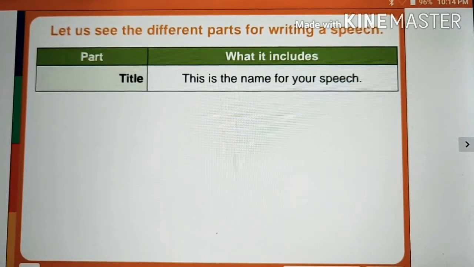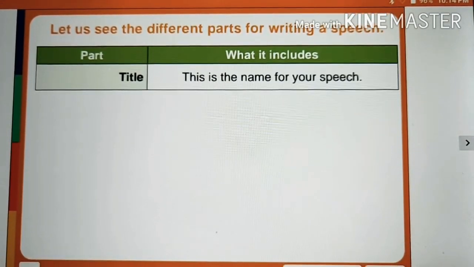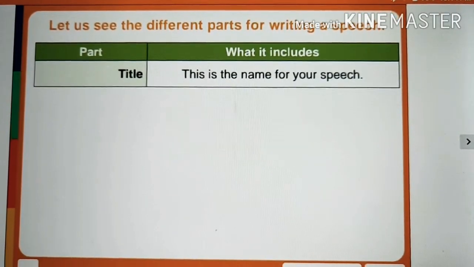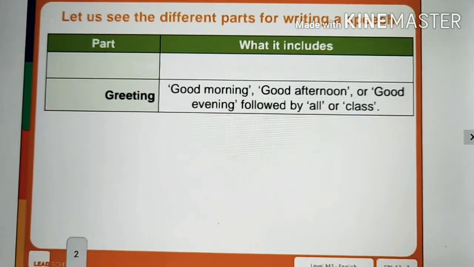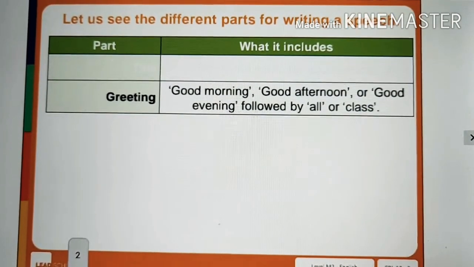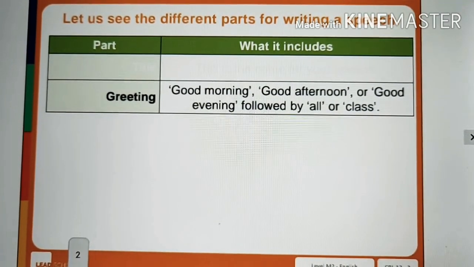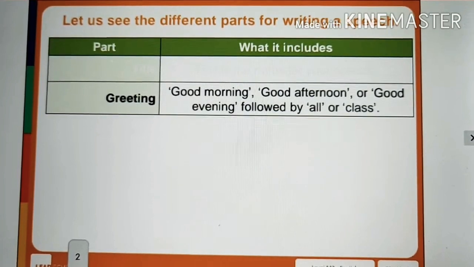First thing is title. What is title? This is the name for your speech. Next, greeting. So what does it include? Good morning, good afternoon, or good evening, followed by all or class. So you can write good morning all.